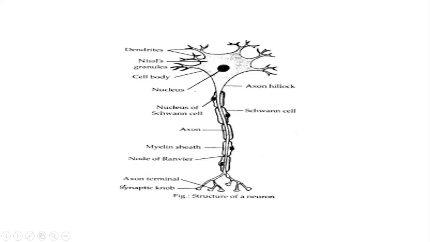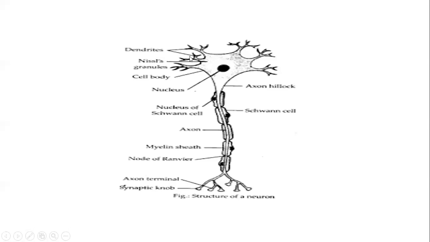Then at the end of the axon, there is an axon terminal, which has a swollen structure at the end called synaptic knob. All these structures, nodes of Ranvier, axon terminal and synaptic knob, have a role in the neuromuscular junction, that we will discuss later. So this is the structure of a neuron.